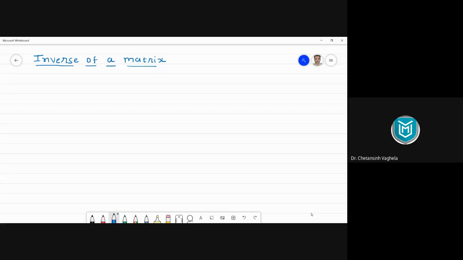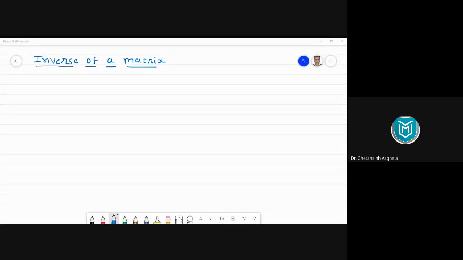So before I start discussion, can anyone tell me what do you understand by an inverse of a matrix? I mean the definition. If you want to define inverse of a matrix, what will you tell me in the definition? Anyone? Will someone try? See, your answer can be wrong. That's fine. I'll correct it, but just try it.